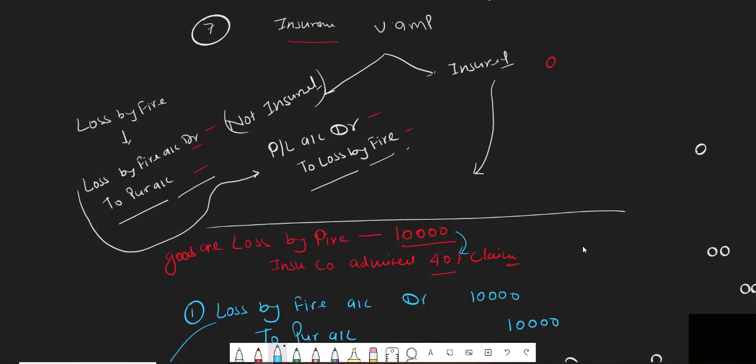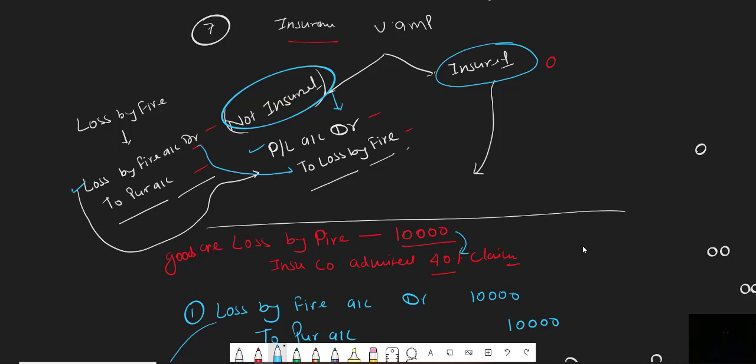So when goods are lost by fire, lost by theft, anything happened with the goods, there are two possible situations: that goods are insured or goods are not insured. When goods are not insured, total loss will be transferred to profit and loss account as a loss. So we will open profit and loss account debit as a loss, all the losses are debit, and we will close the loss by fire account. Loss by fire account was debit at the time of opening, now it will be closed, and we pass the opposite entry to close that.